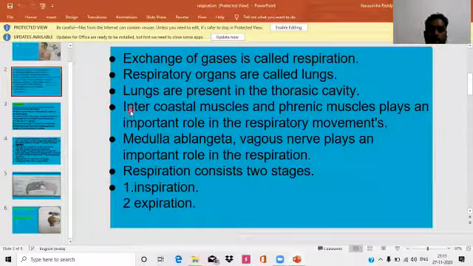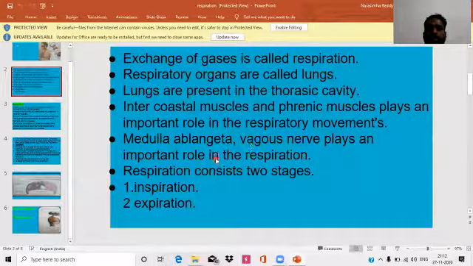Okay, we know what muscles play an important role in respiration. Intercostal muscles and phrenic muscles play an important role in the respiratory movements. And which part of the nervous system plays an important role in controlling respiration? Especially the medulla oblongata of the hindbrain and the vagus nerve.